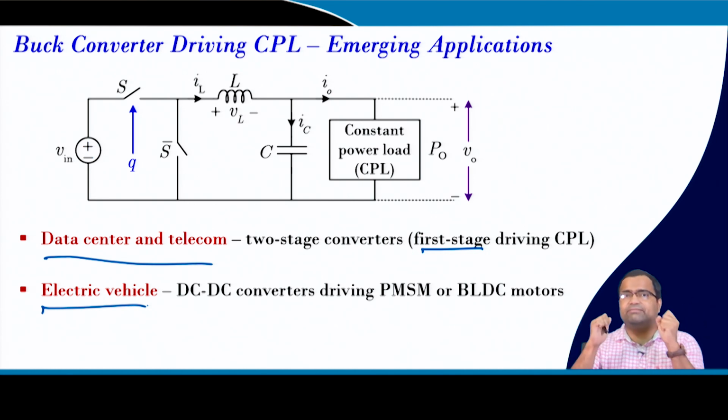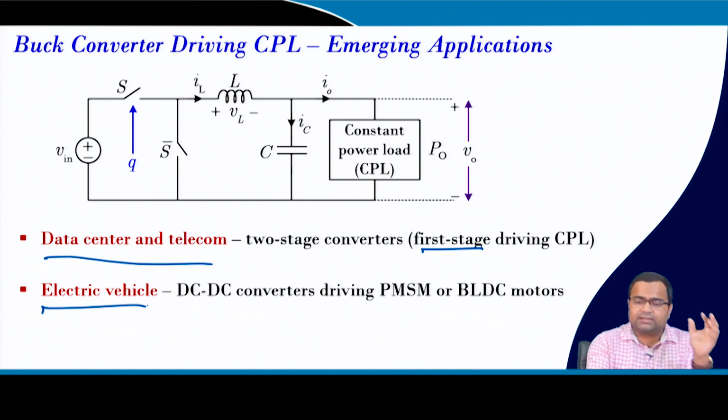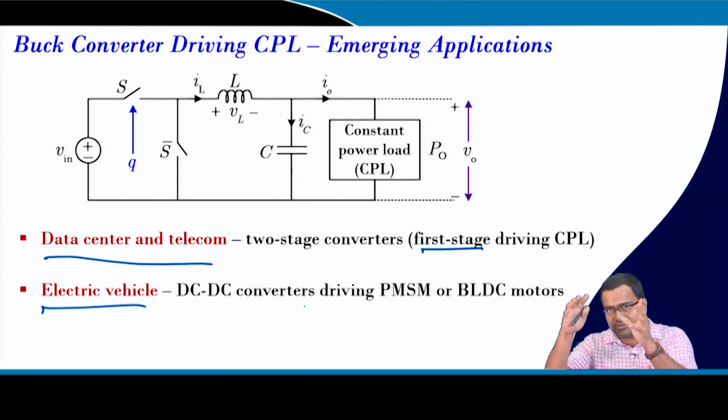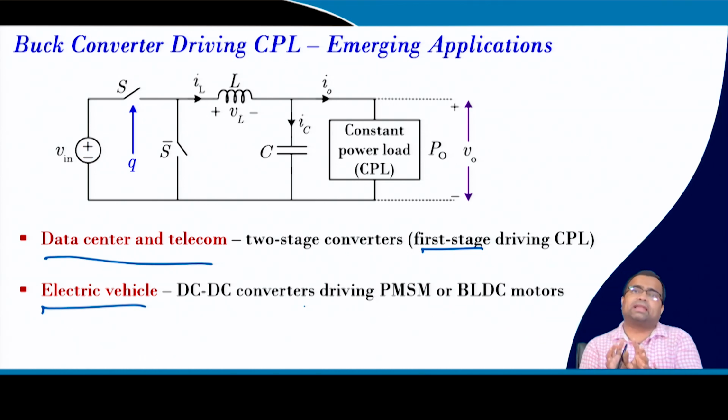That means it is delivering constant power, where the vehicle is running almost at a constant velocity. Under this condition, the driver of the motor, or basically the inverter, as well as the motor, the whole thing will look like a constant power load to the DC-DC converter.